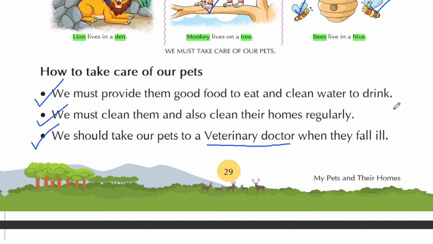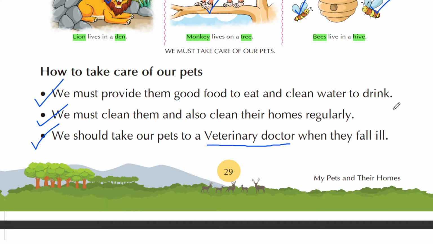So students, as you take care of yourselves, you have to take care of your pet animals also, because every living creature can fall ill, or every living creature has some basic needs and you have to provide them with these basic needs. So the first basic need is food and water. We must provide them good food to eat and clean water to drink. You have to provide your pet animals with good and healthy food items and clean water to drink.